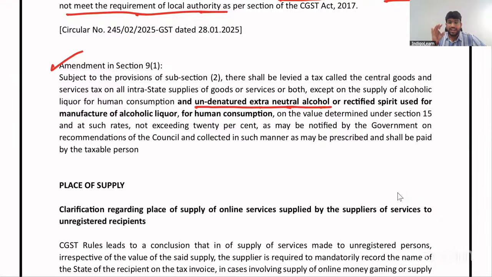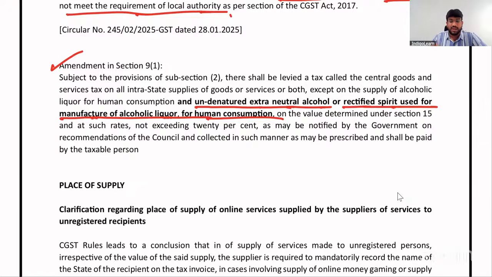Denatured means where the raw form is gone. What happens generally is that in this alcohol, they add some chemicals. Once chemical added, it becomes denatured. If it is undenatured, it is pure form of alcohol. Undenatured extra neutral alcohol or rectified spirit used for manufacture of alcohol for human consumption. So on these products also, GST will not apply.